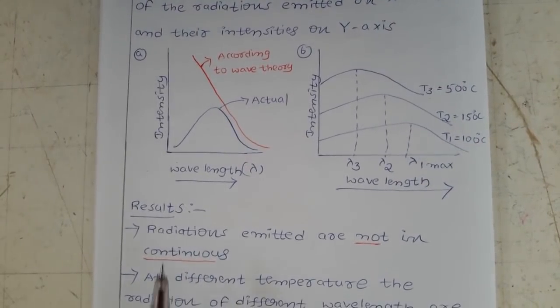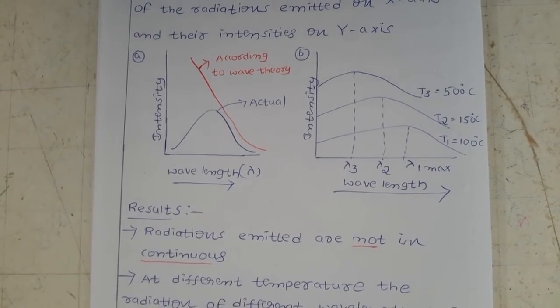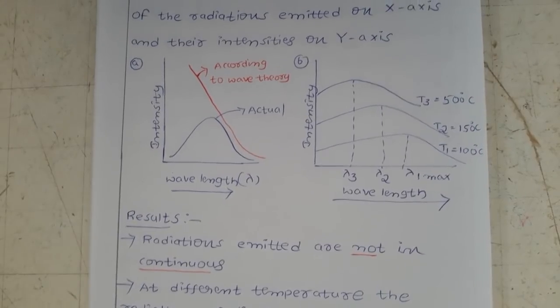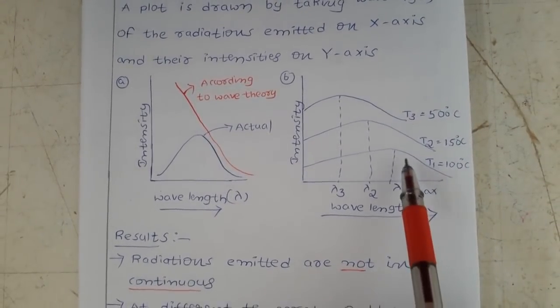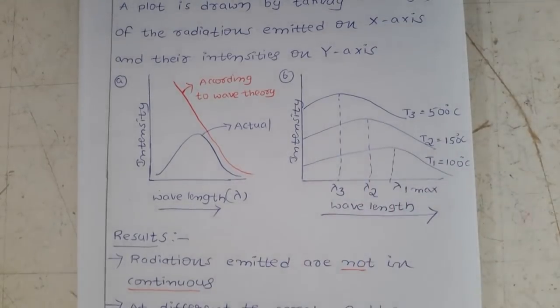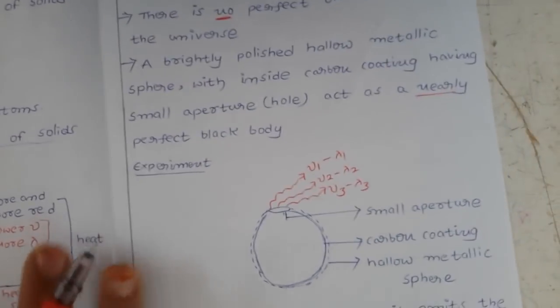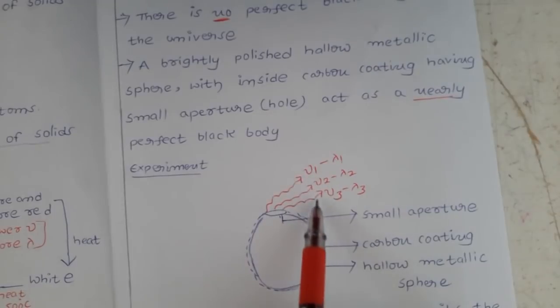First, the radiations emitted are not continuous. What is the meaning of that? Here you can see we are getting different types of radiations. Each curve indicates different radiations.